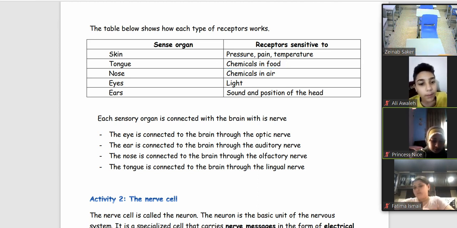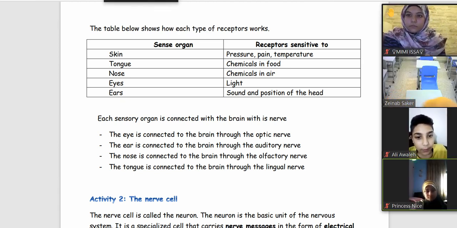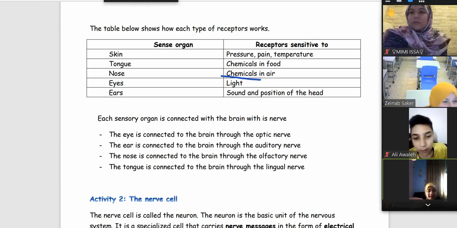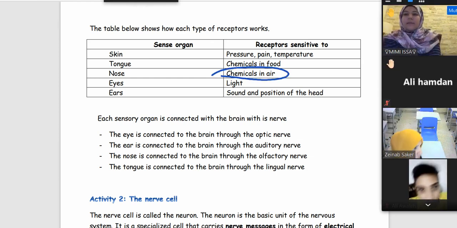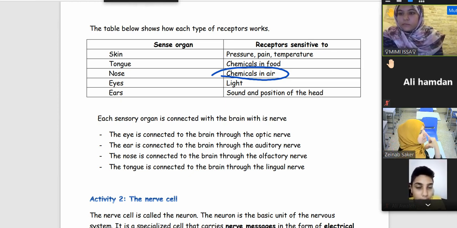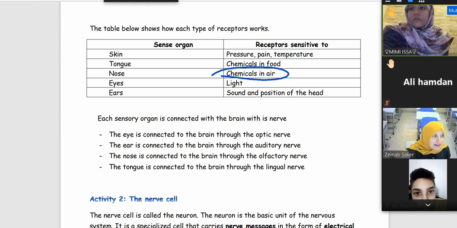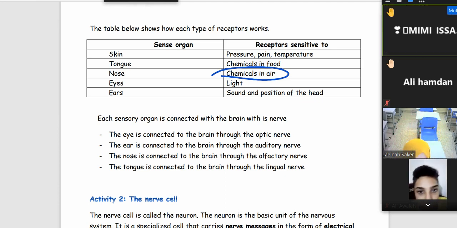Now, what is the nose sensitive to? Please, Maryam, what is the nose sensitive to? Chemicals in air. The nose is sensitive to the chemicals in air. What does this mean? This means that I smell other things, this is ugly, this is unpleasant. All about the chemicals or fumes in the air. Thank you, Maryam.